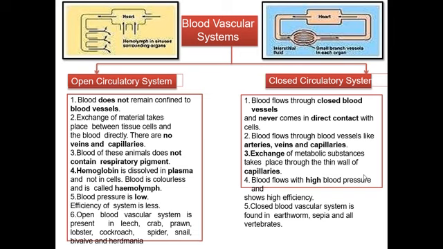That means there is a network of capillaries at the tissue level, and the exchange of material takes place through these capillaries. As you know, blood flows at high blood pressure and shows high efficiency. The closed blood vascular system is found in earthworm, sepia, and all other vertebrate animals. So these are the two types of circulatory system: open circulatory system and closed circulatory system.